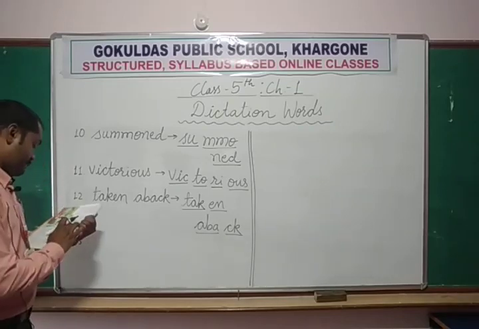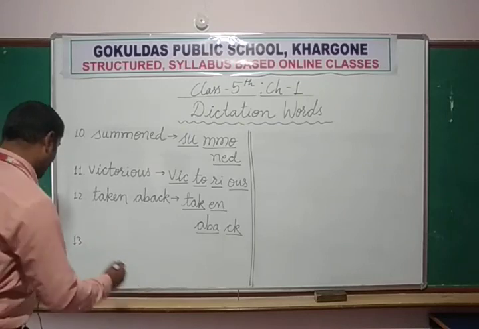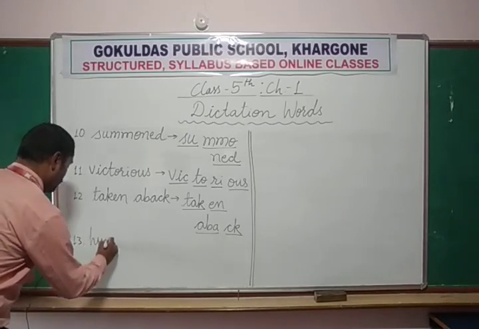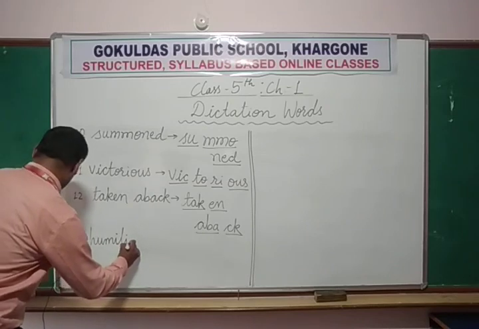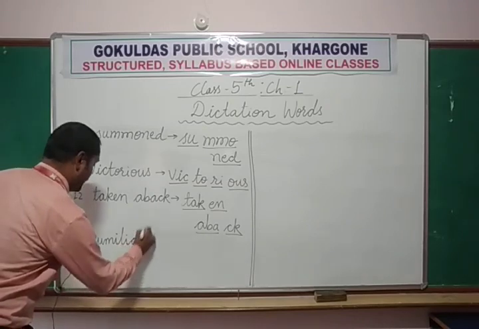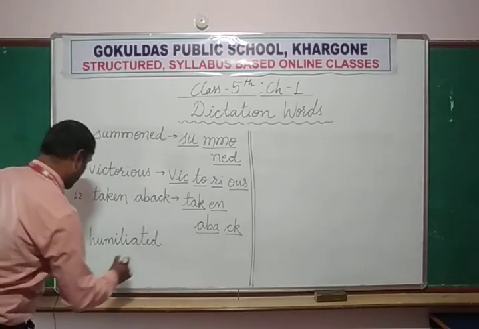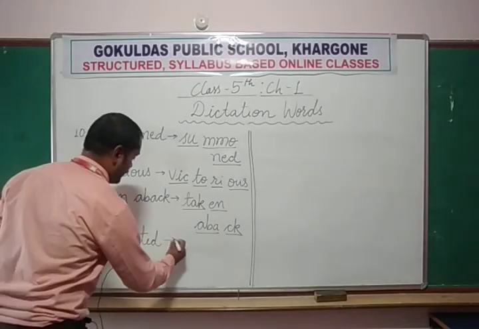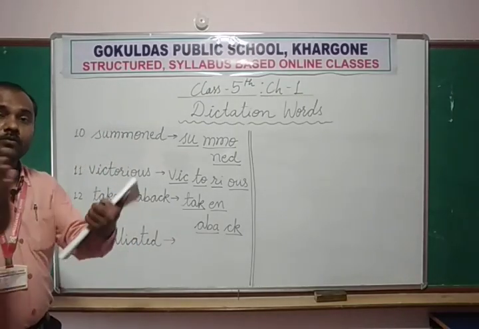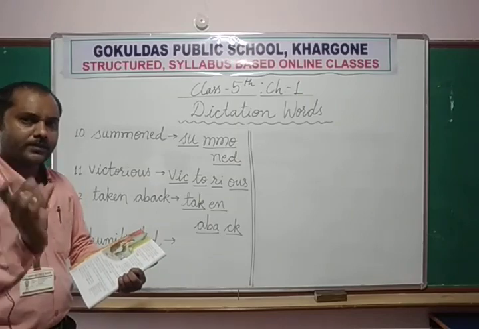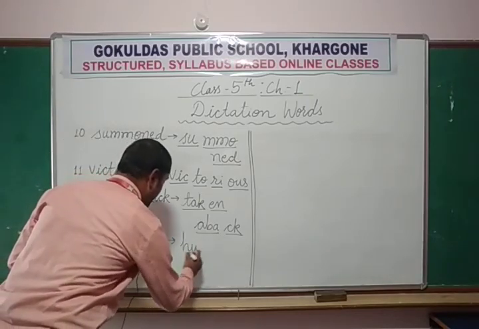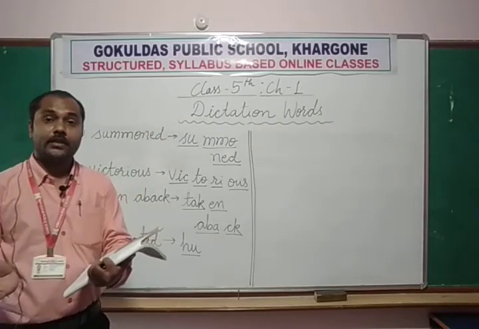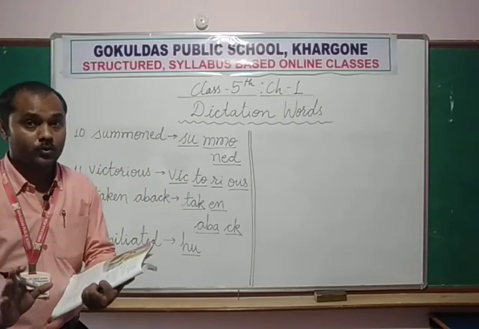Next word is humiliated. H-U-M-I, humiliated, A-T-E-D. Now we need to divide it into small parts so that we can learn it easily. Hue. Here we pronounce it like hue, not who.